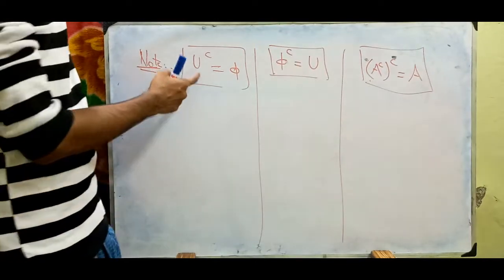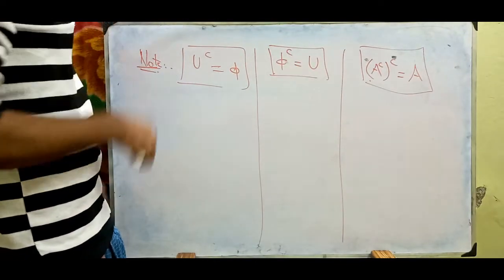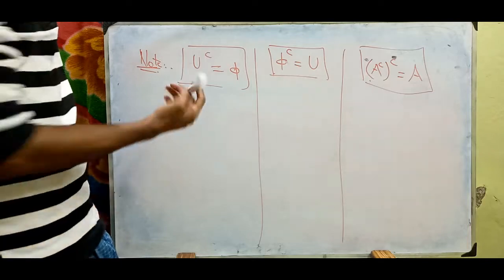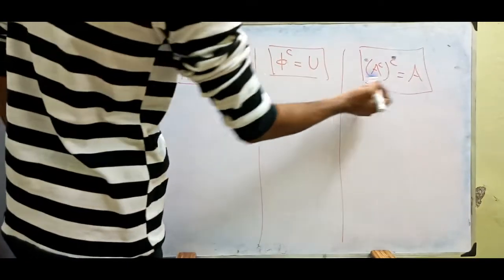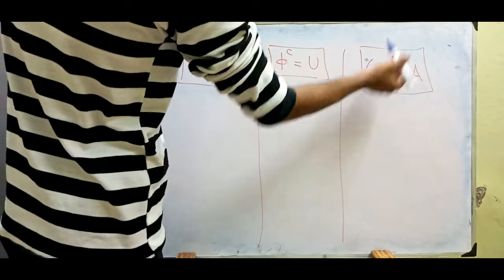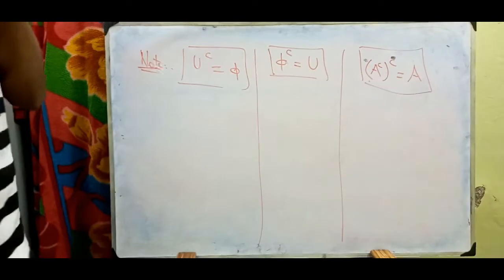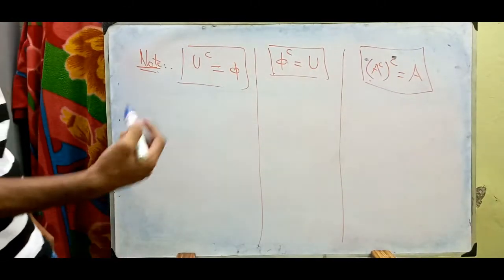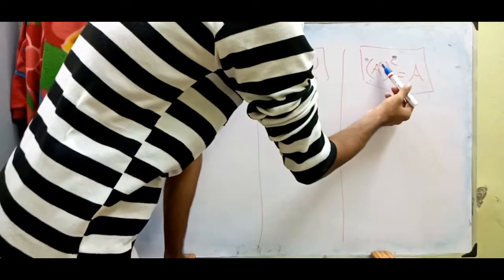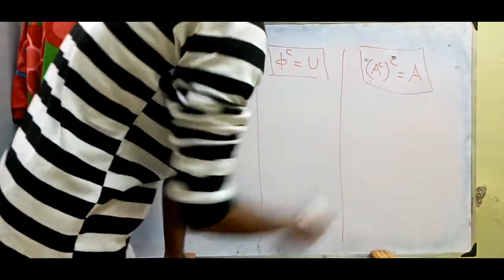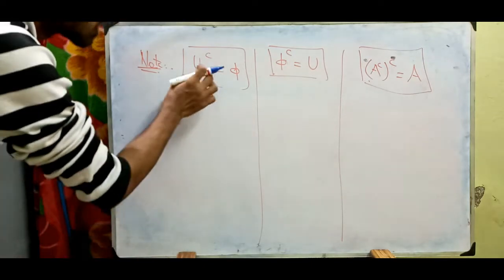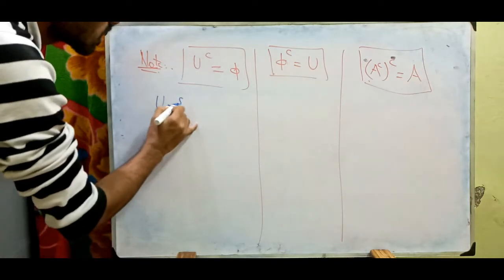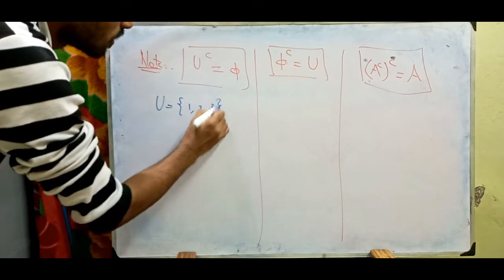Here in the note, let us see the complement of a set properties. The complement of U is empty, the complement of the empty set is the universal set, and the complement of A's complement will again be the same set A. Let us prove that. Let us say U is equal to 1, 2 and 3.